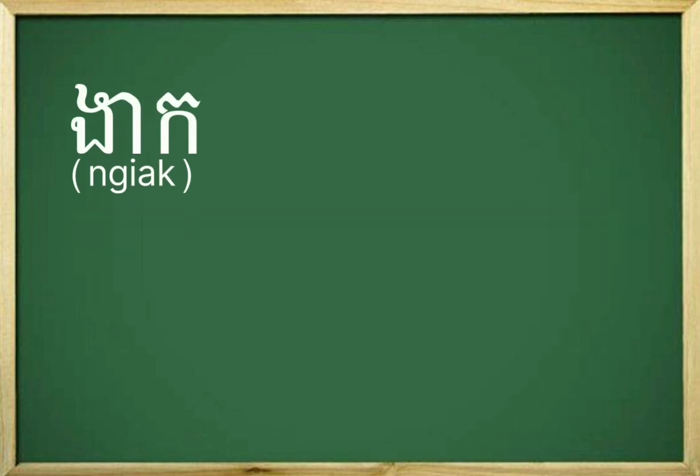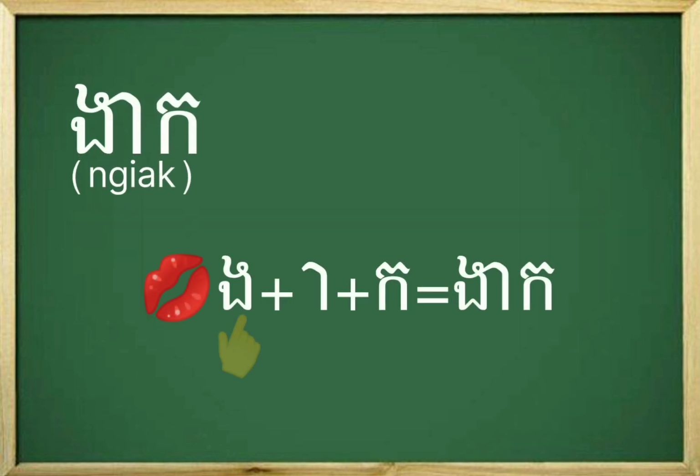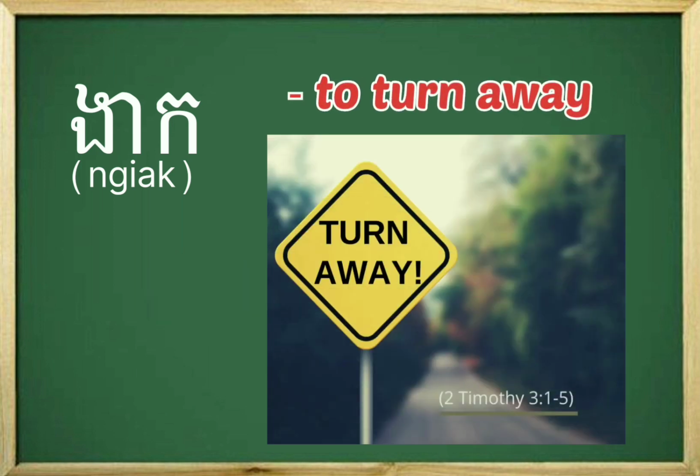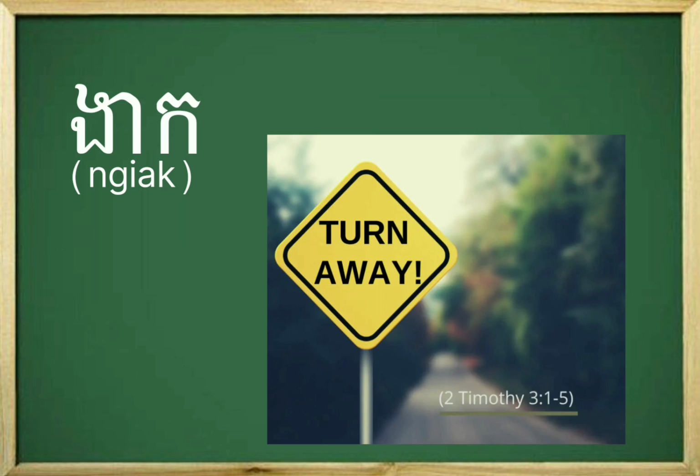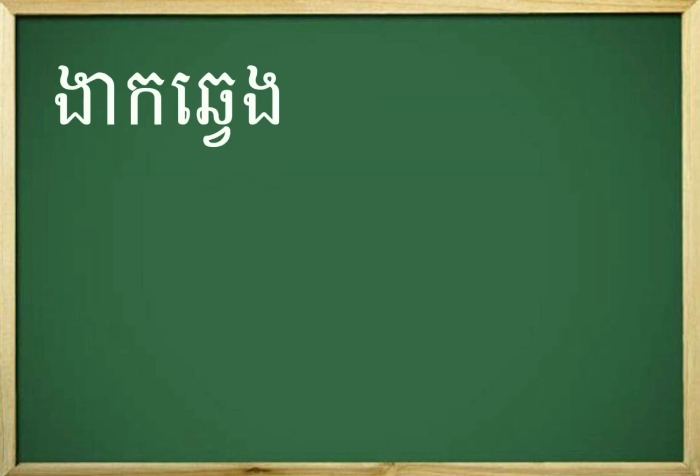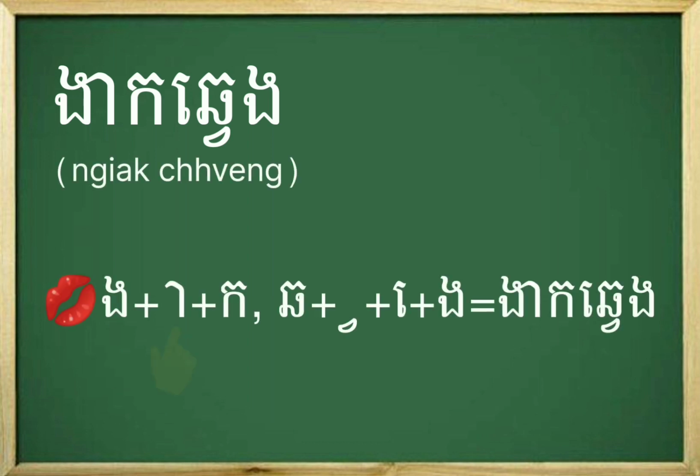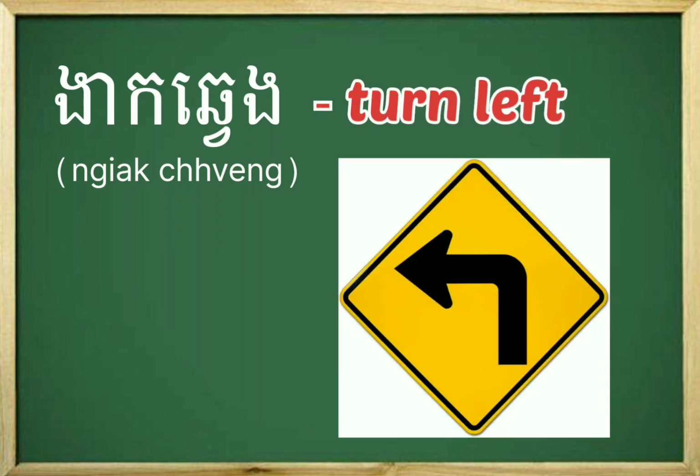Number 3 is the word nghĩa. I spell letter ngô plus sra ia plus có. Ngô ia nghĩa. In English it means turn, or we can say turn away. For example, in Khmer I say nghĩa chuen, which in English means turn left.